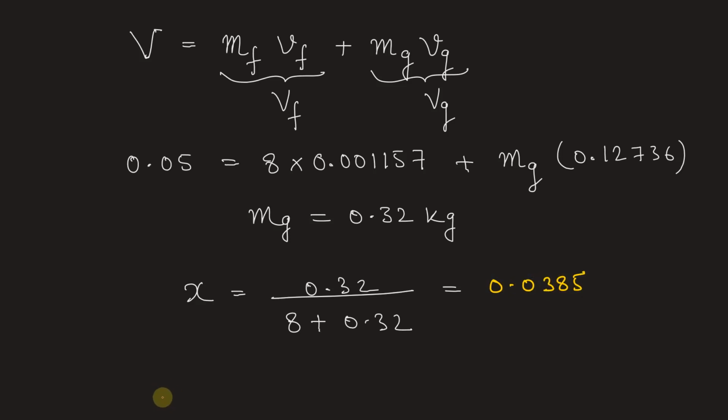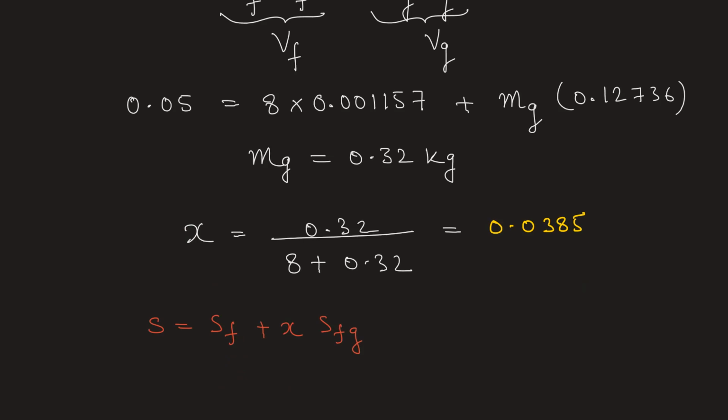and this will come out to be 0.0385. So the entropy of mixture S will be equal to Sf plus x, that is dryness fraction, multiplied by Sfg. Now let's substitute the values here.